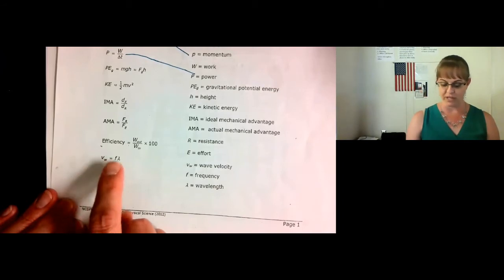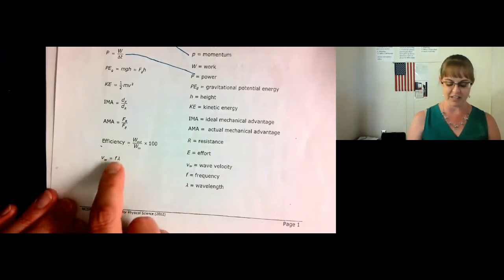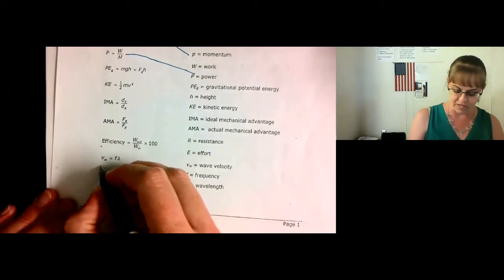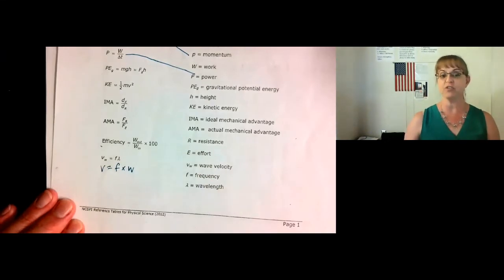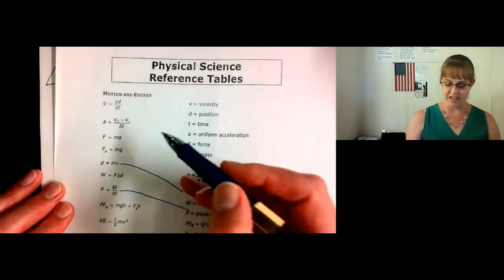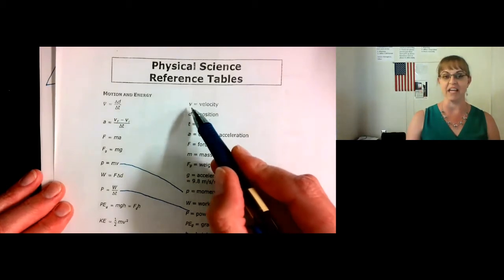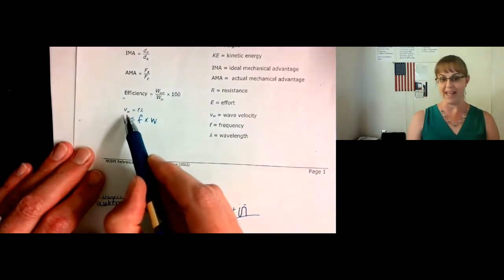I like to write this formula without using the subscript of W because it tends to get me confused. I try to fill in the wavelength and the velocity here, but I shouldn't. It should be velocity, frequency, wavelength. In fact, if you'd like, you may rewrite this formula, velocity equals frequency times wavelength, using letters that make more sense in your head. The reason they specify V with a subscript of W is because this is the velocity of a large object, whereas this is the velocity of a wave.